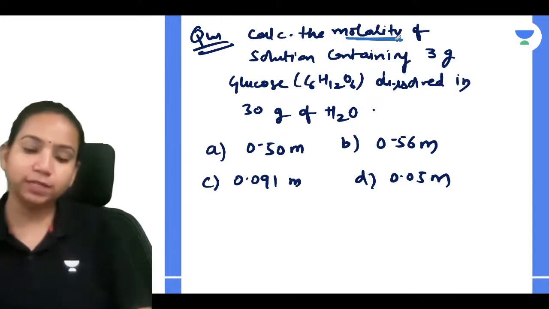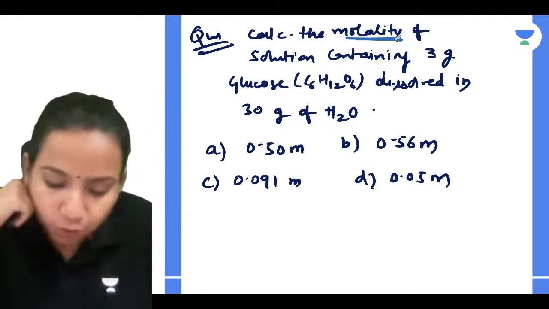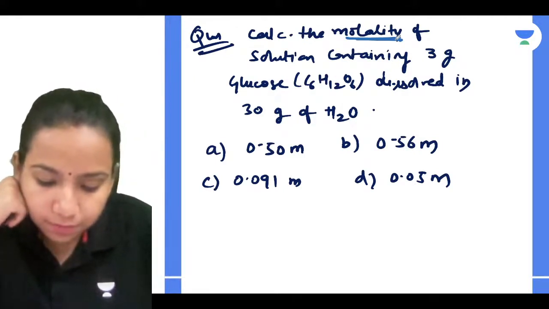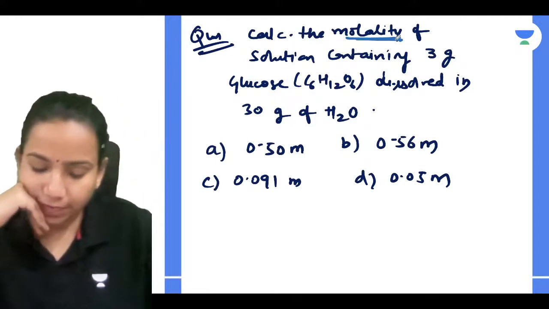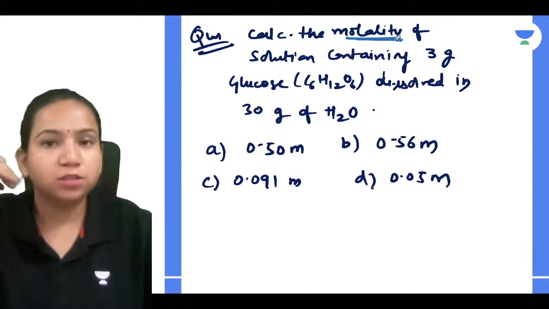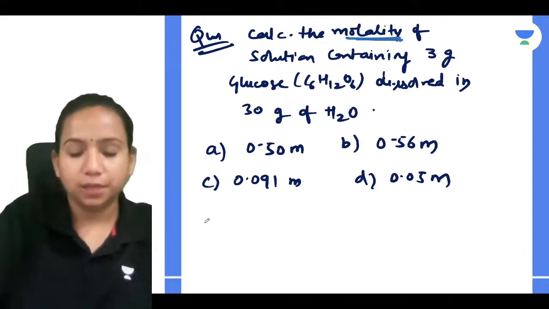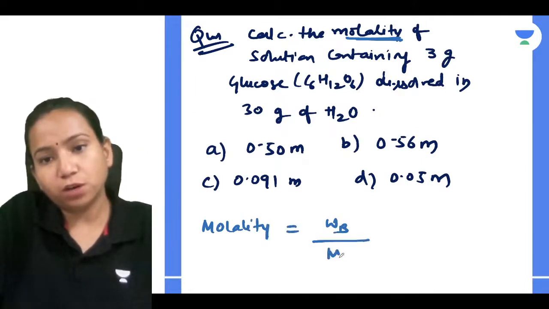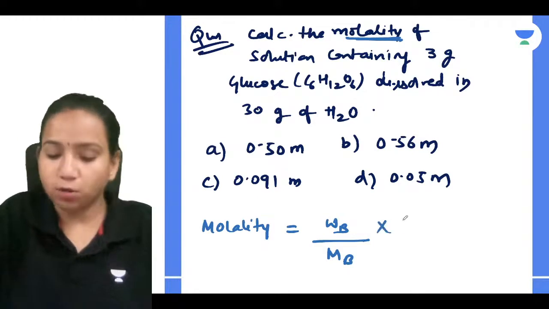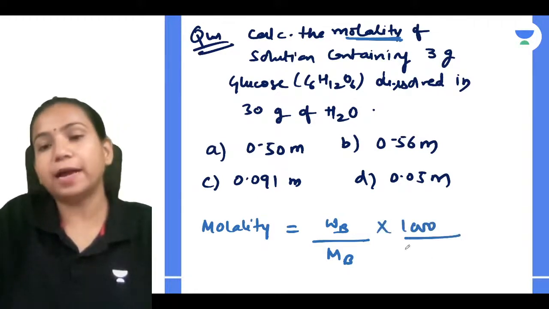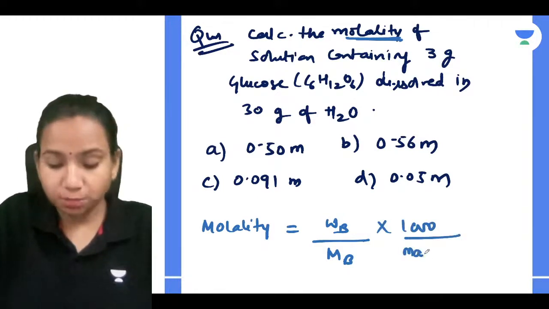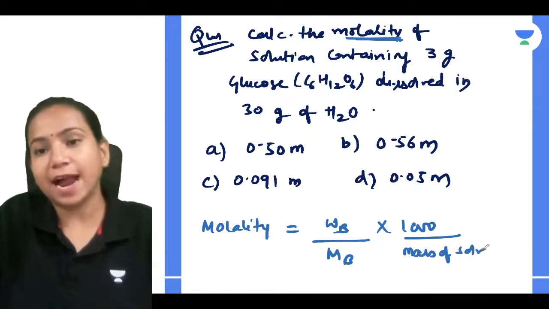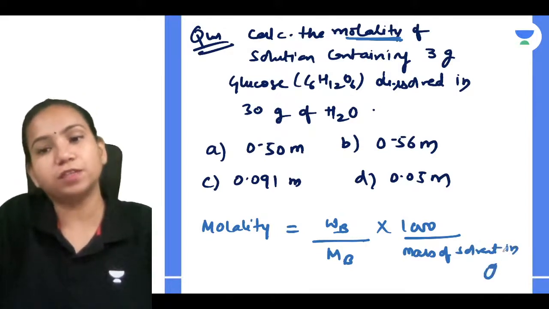Let's just see who will get the correct answer. You have to get the correct answer for the molality. Till then, I can give you a hint: what is the molality formula? Molality formula is given mass divided by molar mass of solute into 1000 divided by, remember, the mass of solvent in grams. So it's very simple if I have given that.